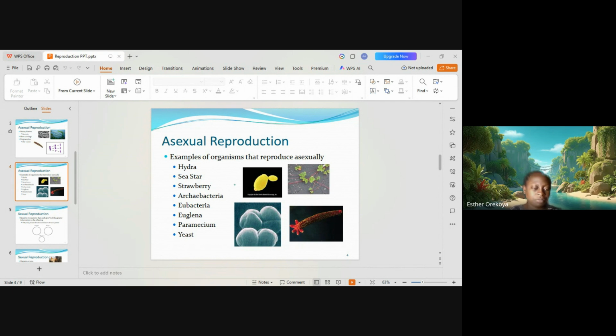Sorry about that. Then we have the next type of asexual reproduction, vegetative propagation. Now, there are two types of vegetative propagation. We have the natural vegetative propagation and we have the artificial vegetative propagation.